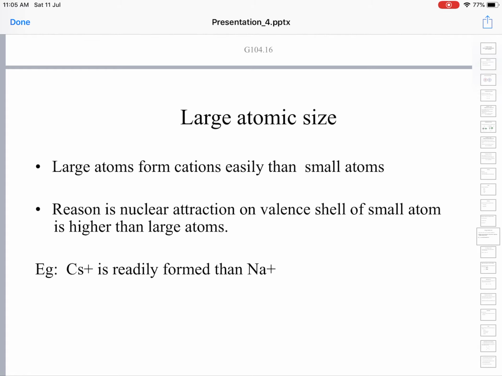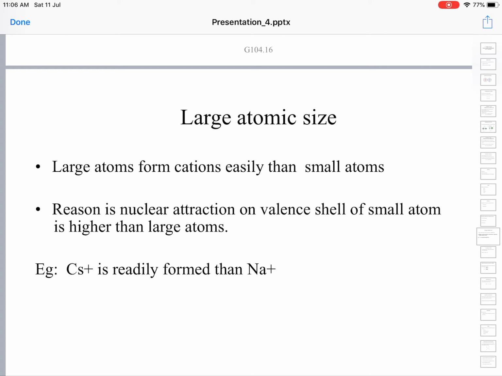Next, large atomic size. Large atoms form cations more easily than small atoms. Large atoms means the distance between the nucleus and the outermost electrons is very large. The outermost electrons are away from the nucleus, so they are held less tightly.